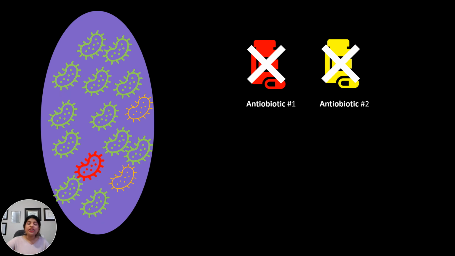And a new strain or a new variety of this bacteria will develop. And I've color-coded that in green. Now that will be resistant to both red and yellow pills. So now we need a new green antibiotic pill for that. And this way, we just keep going and going. But remember that to discover a new antibiotic medicine takes a long time. And unnecessarily, we don't have to keep taking antibiotics and destroying the existing bacteria in us, causing new bacteria to form. We'll see how.